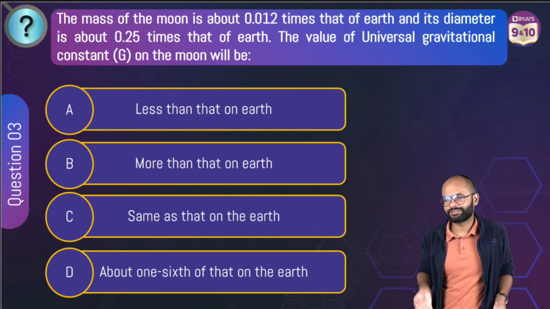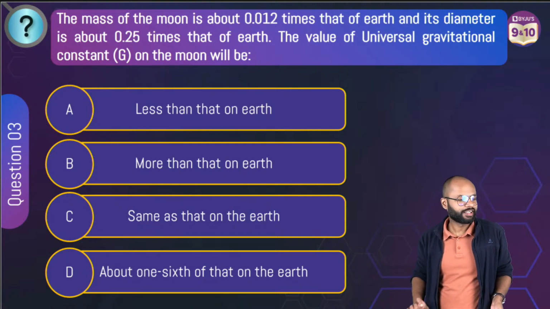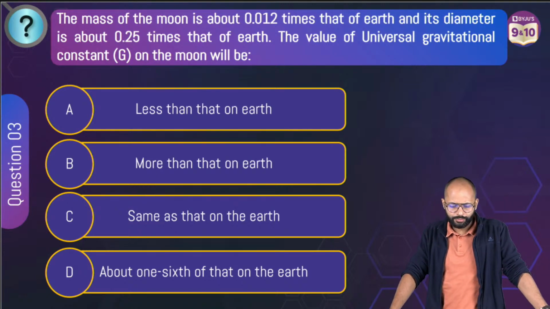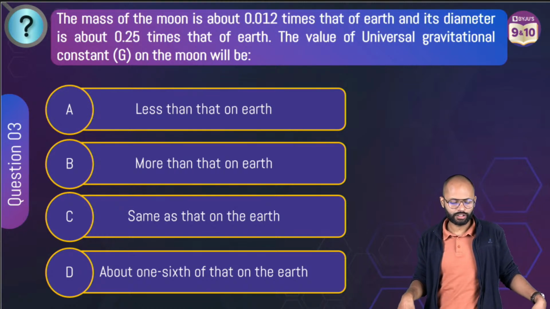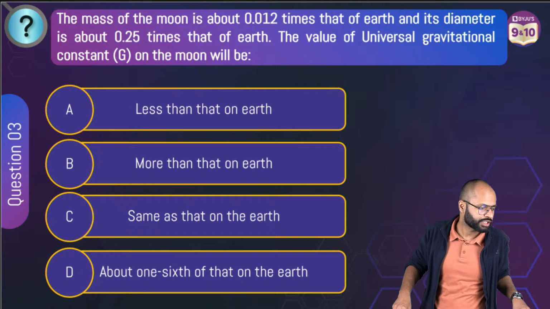अच्छा क्वेश्चन है ये, मतलब क्यूट क्वेश्चन है ये, I would say. Come on, poll is active. Mass of moon is given to you, which is 0.012 times of the Earth, and its diameter is about 0.25 times of the Earth. Value of gravitational constant G on the moon will be how much?